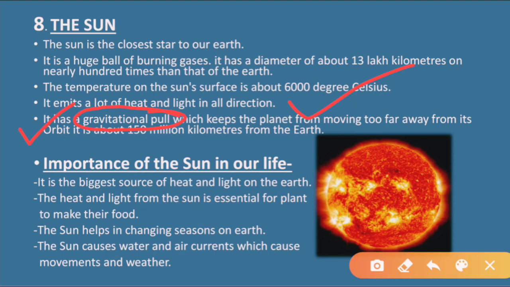That is why the planets do not move far away, they remain close to the sun, due to the gravitational pull. Whatever pulling effect it has, through the gravitational pull it pulls the planets towards it, so that they do not move far away, they remain close to the sun.